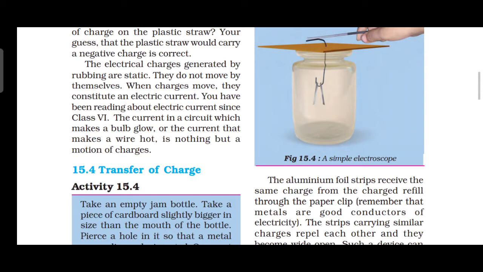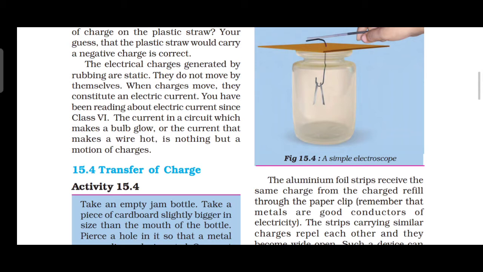Observe what happens. The aluminum foil strips receive the same charge from the charged refill through what? The paper clip. The strips become charged and repel each other, and they become what? Wide open.